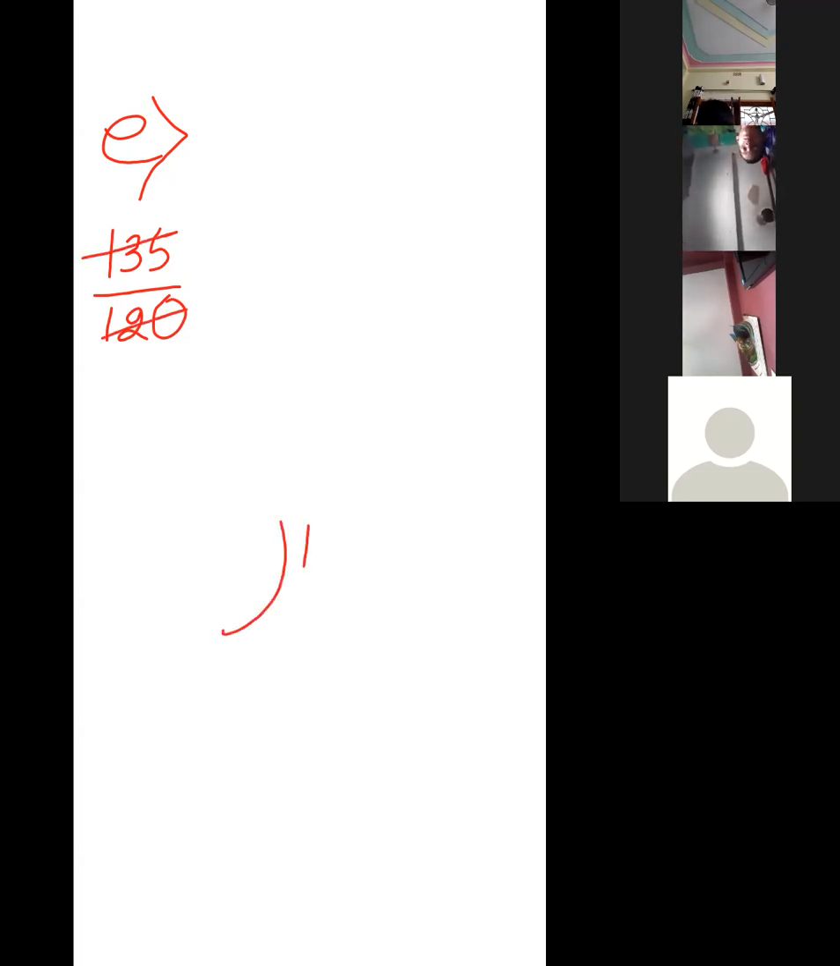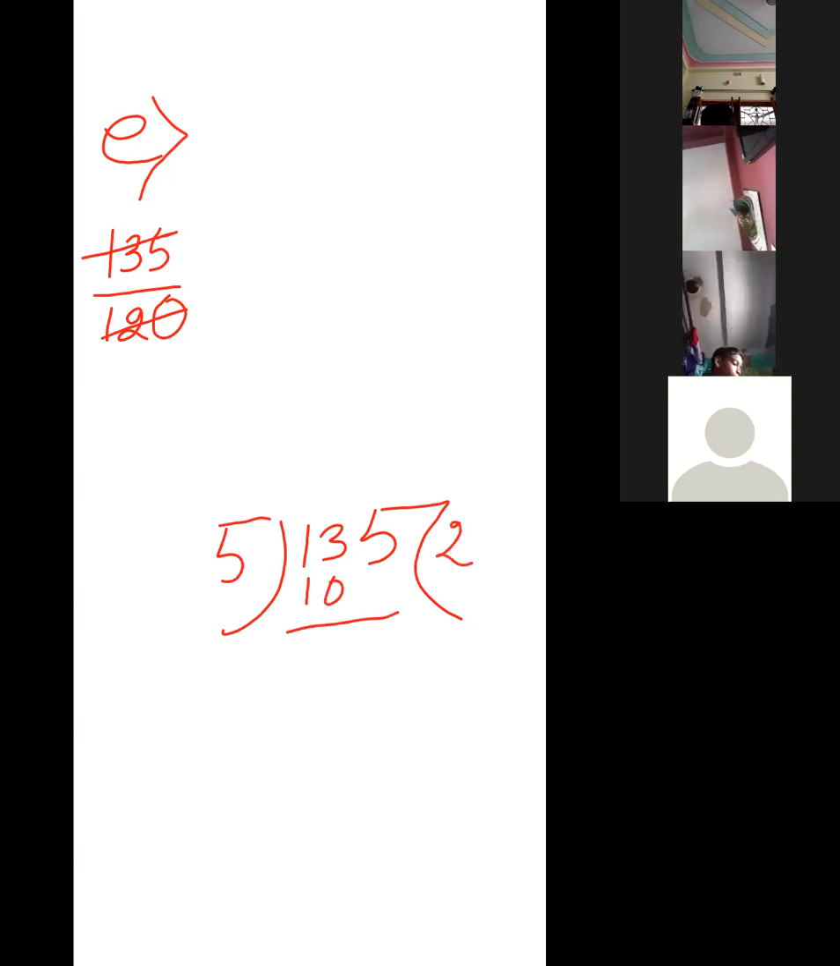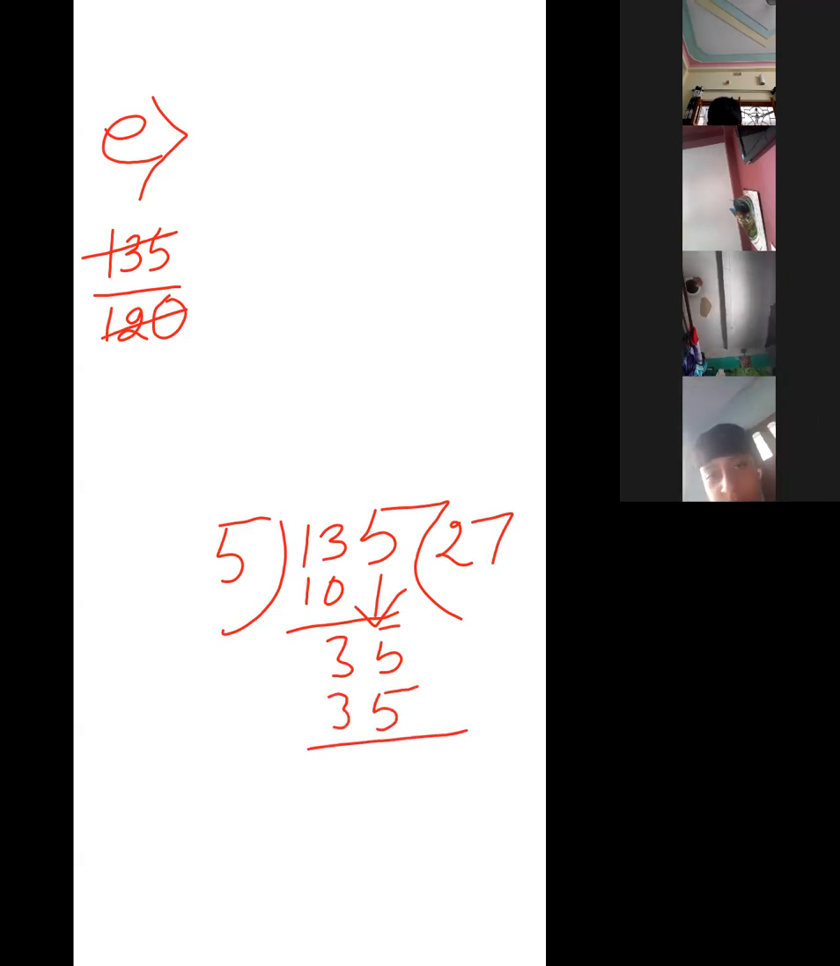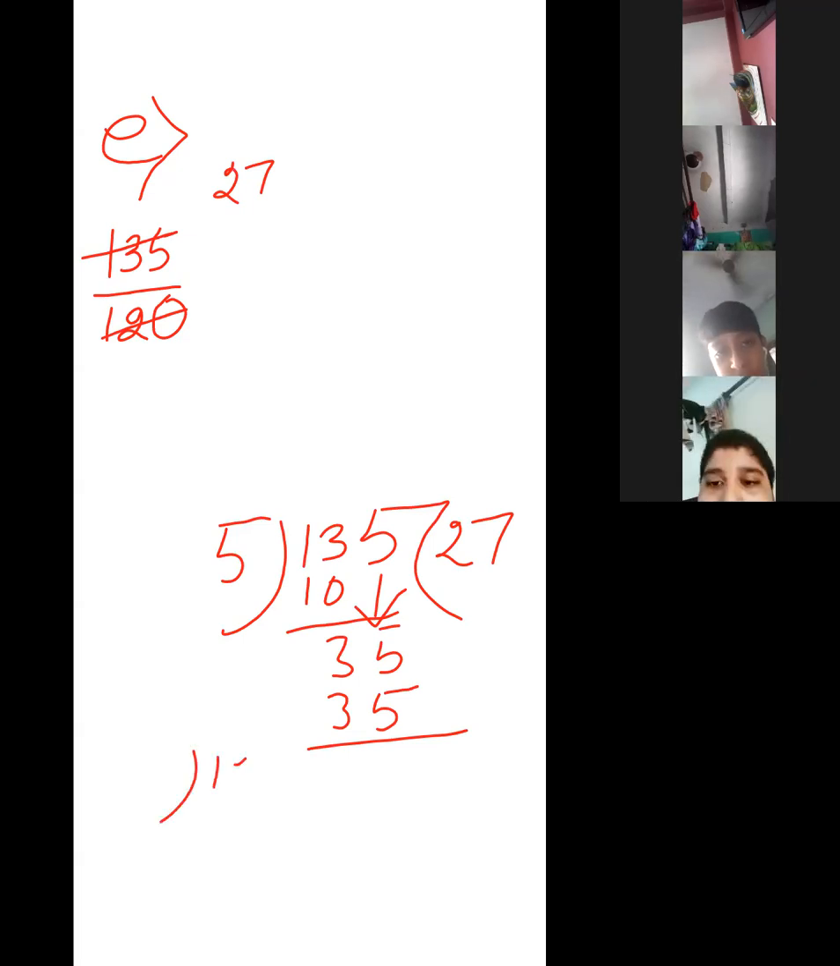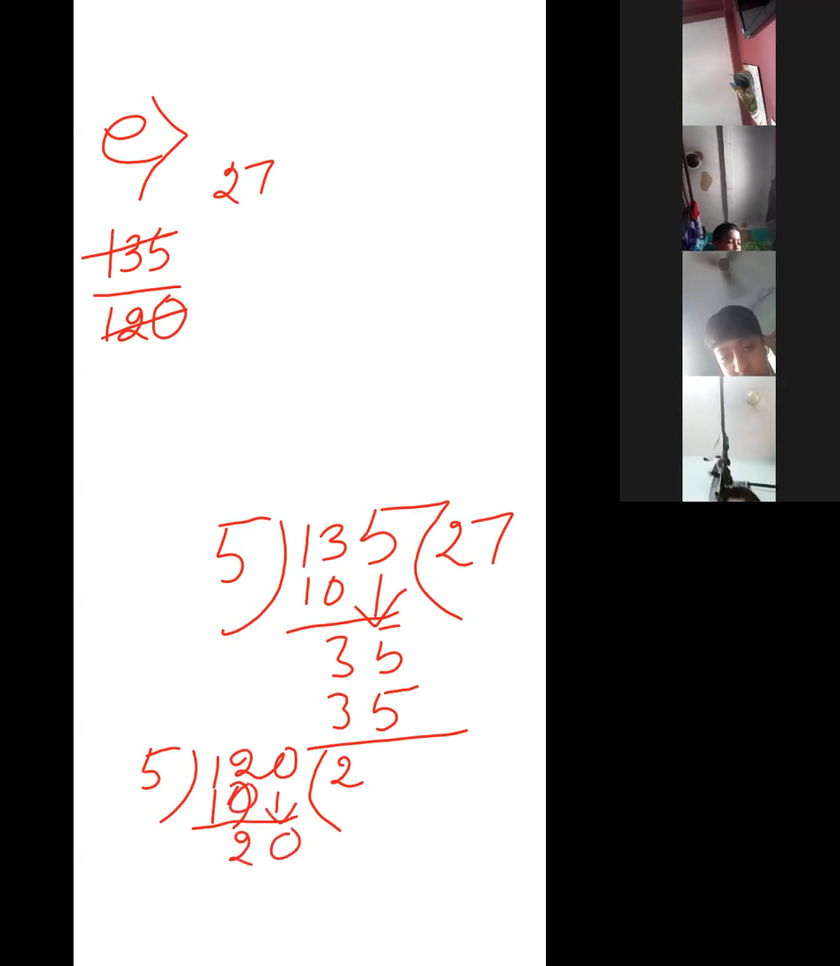So look at this. If we divide 135 by 5, it will be 27. And 120 by 5 will be 24. 5 fours are 20, 5 fives are 25, so 5 times 24 is 120.